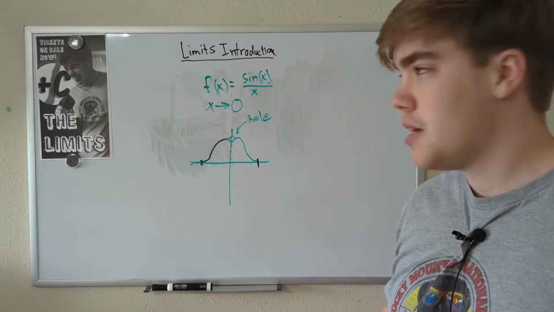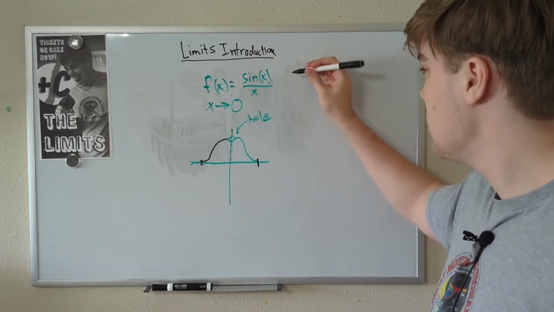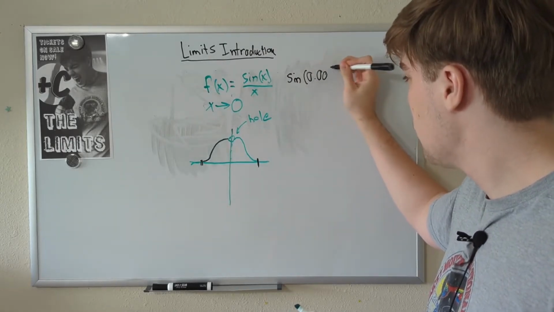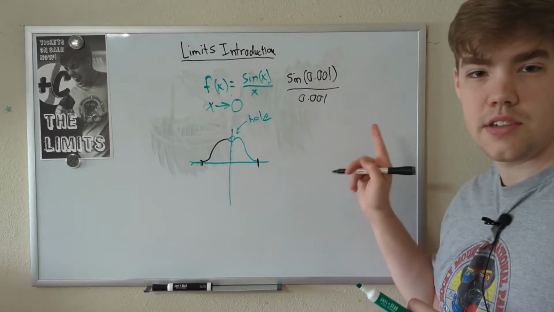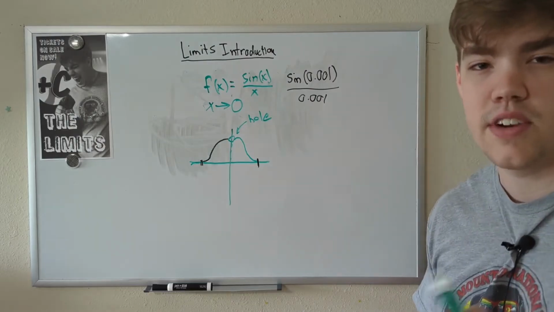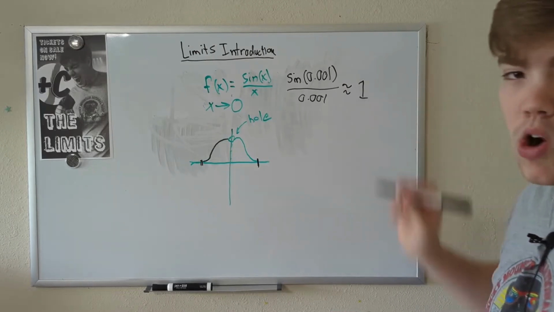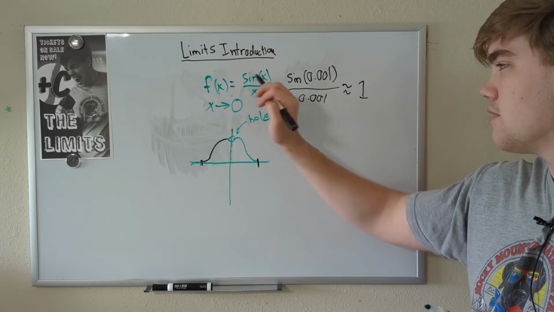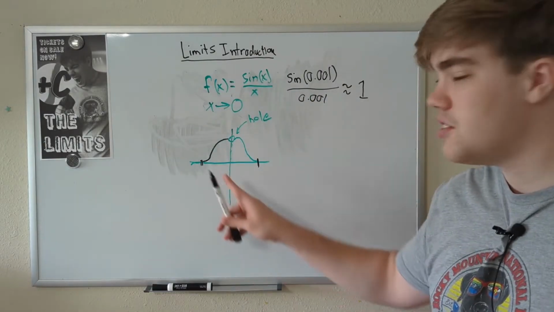Well, we can figure this out by plugging in numbers that are very close to 0 into our function. So let's try something such as sine of 0.001 divided by 0.001. Now, as you can see, we're not dividing by 0 anymore, which means this function is valid. We can figure out what that equals, and this is extremely close to 1. So the limit as x approaches 0 of our function sine of x divided by x is equal to 1. See, not too bad, and it's even easy to see visually.